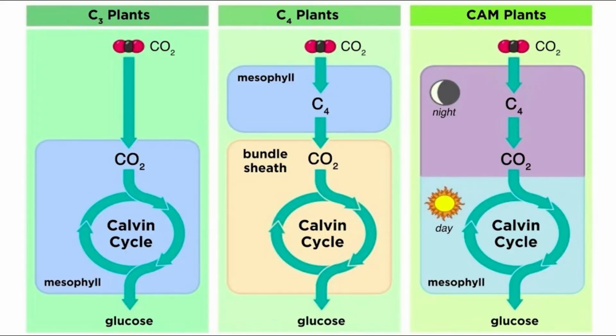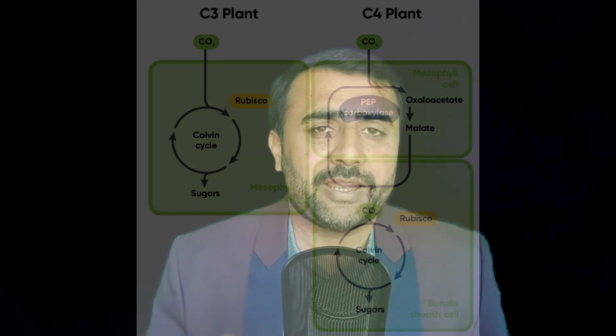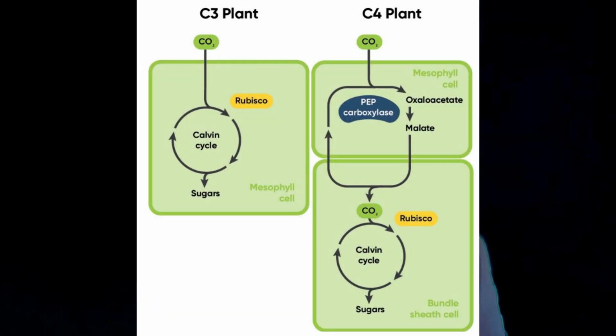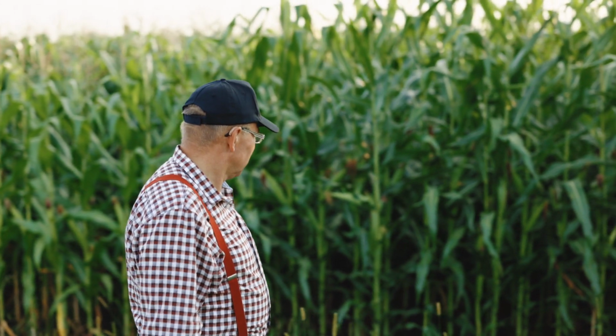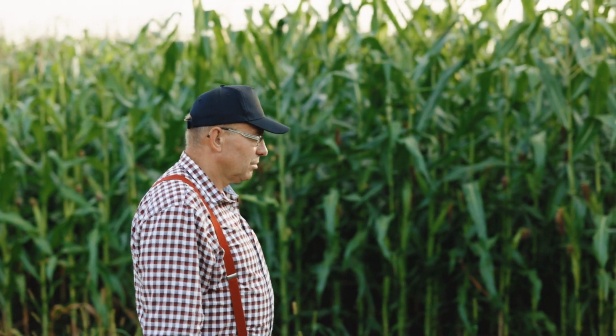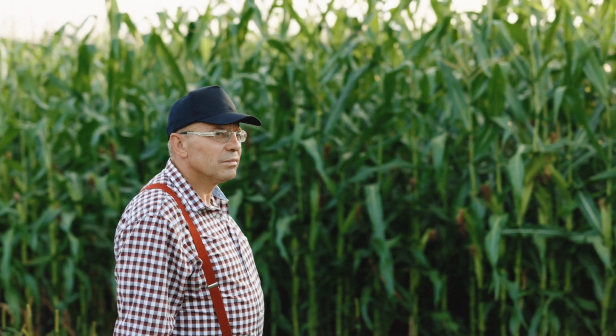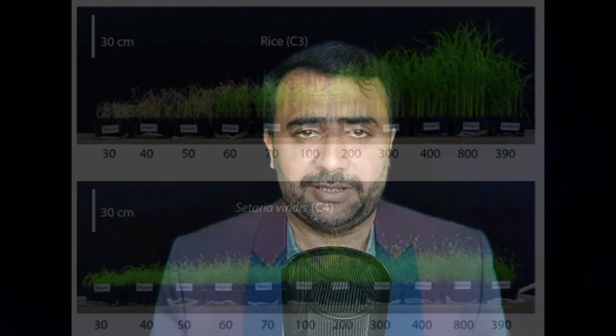carbon dioxide conditions. As we know, C3 crops are less efficient in their CO2 acquisition mechanism as compared to C4 plants. So when C4 plants are grown under high carbon dioxide conditions, the beneficial effect of CO2 fertilization on C4 crops is minimal.